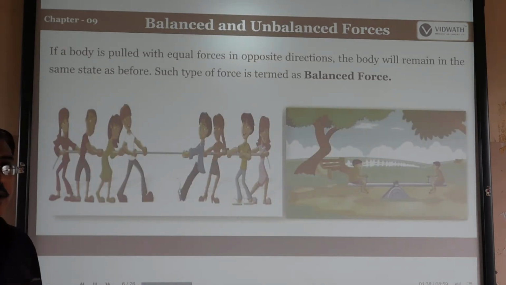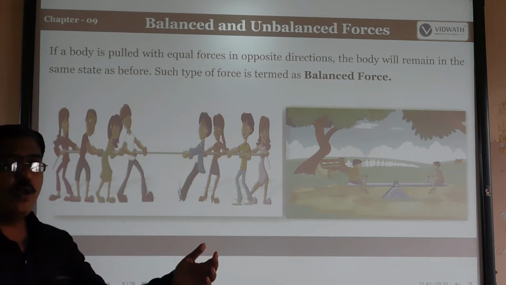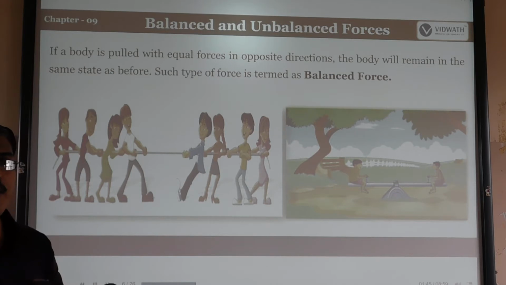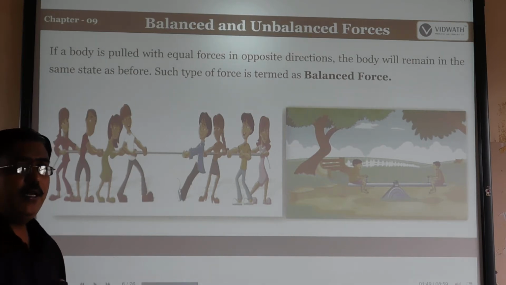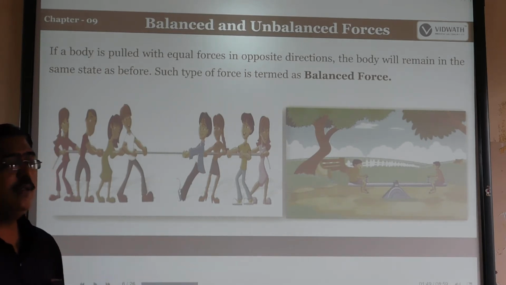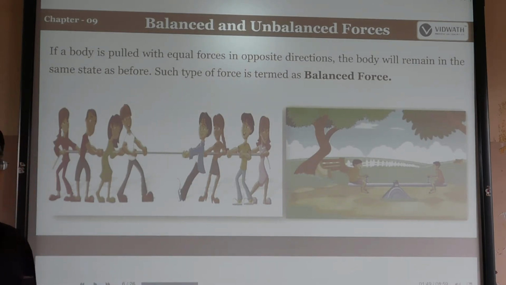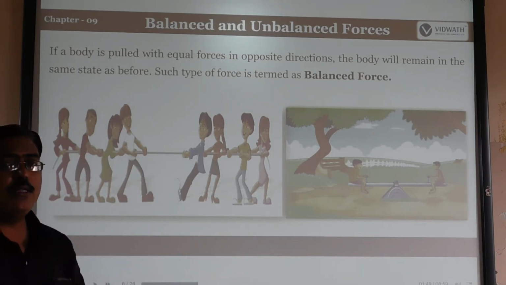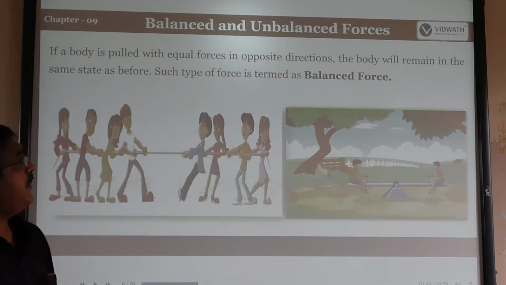In the tug of war, what happens? There are some 40 members on this side, and also some 40 members on the other side. They apply equal force, isn't it? So they will not move. That is called balanced forces. It means the body is pulled with equal forces in opposite directions. Whatever force I apply in this direction, the same force is applied in the opposite direction. That is called balanced forces. Whatever mass is on my side, that much mass is also on the left side. That is called balanced forces.